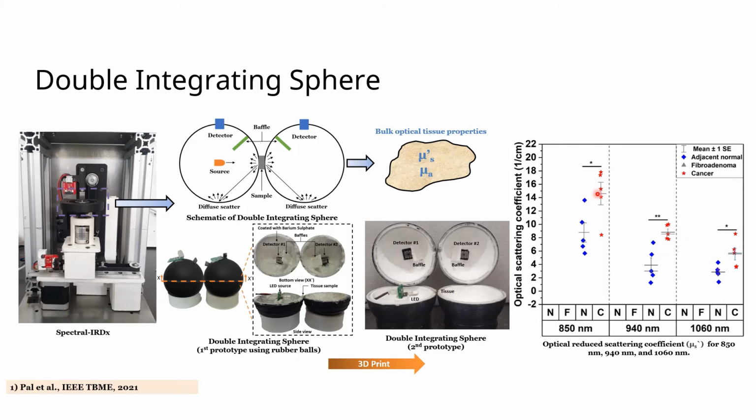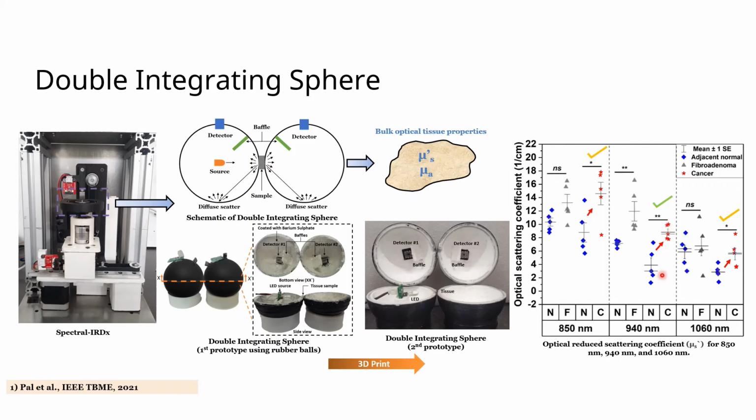What we observe is that the red points that you see over here are for the cancer and the blue ones are for the normal. We observed that the cancerous tissues had a higher scattering coefficient compared to normal at all three wavelengths, 850, 940 as well as 1060 nanometers, and the difference in scattering coefficient between normal and cancer was found to be statistically significant, especially at 940 nanometers.